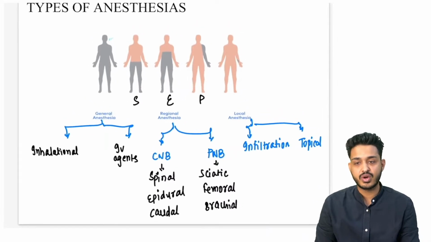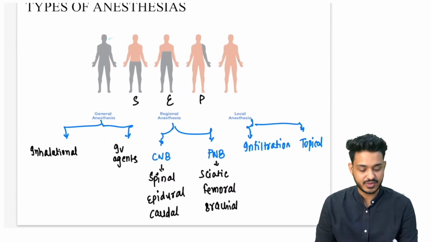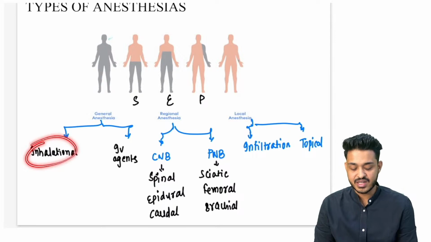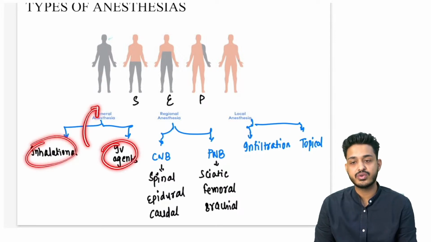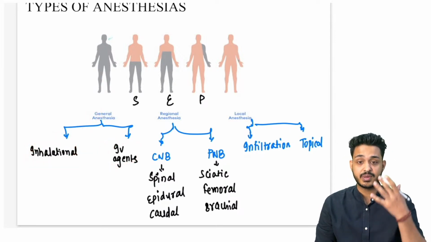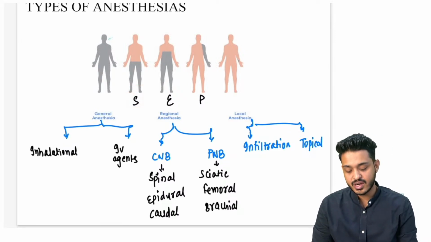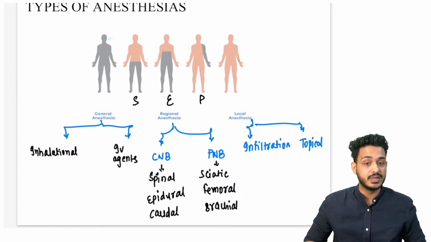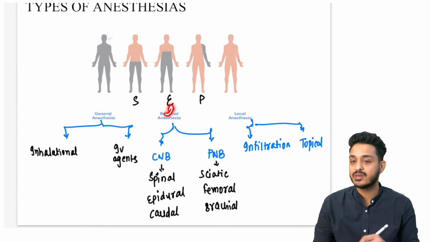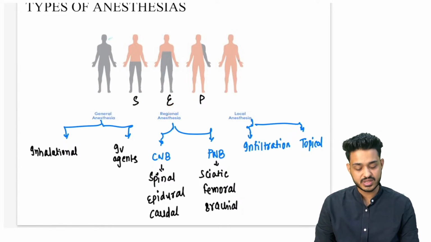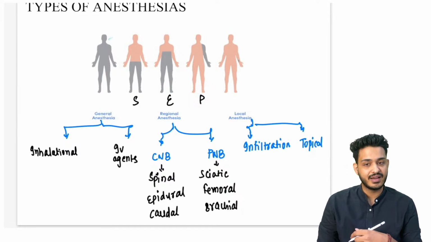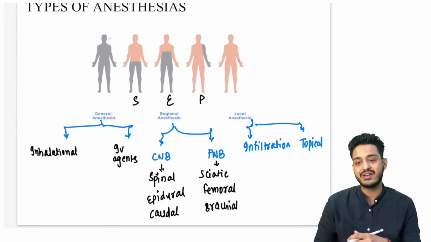So this is the short summary: we have different types of anesthesia. We have inhalational and IV, which are utilized for general anesthesia, where the complete body will get anesthetized. Second, we have regional: spinal, which means below the waist; epidural, which will cover some part above the waist as well; and lastly, peripheral, which covers the peripheral part.